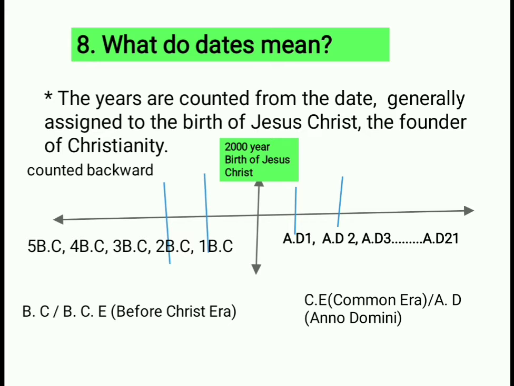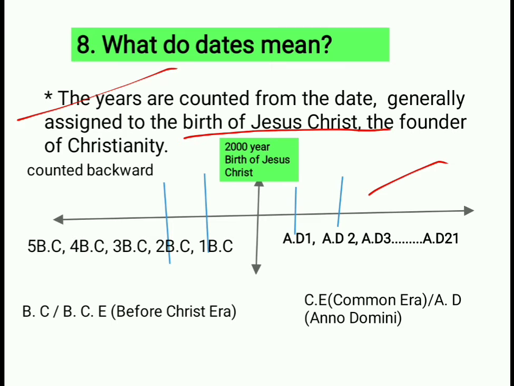For example, when the world war occurred, or when the Vedic period started, or when the Mauryan Empire was established, to calculate these periods or years, we need the timeline. So the timeline is very important to recognize the events, as well as in which period these events occurred. So we are going to discuss the time or period line. The years are counted from the date generally assigned to the birth of Jesus Christ, the founder of Christianity.